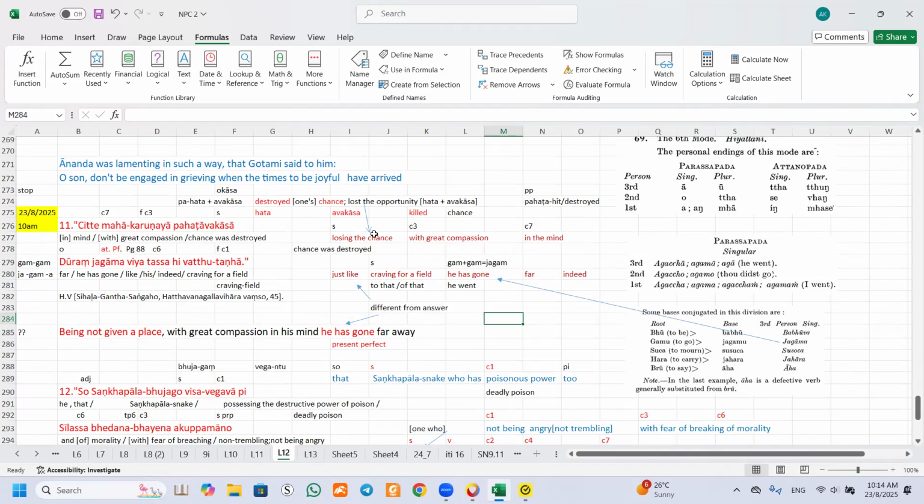That means you can see losing the chance with great compassion in the mind. Losing the chance with a great compassion. Just like a craving field, he has gone far away. I think this makes more sense than this lah. But this one I don't know how it was derived. But the way I look at it looks more sensible in this way lah. I cannot say I'm right. I cannot say they are wrong. What does this one come from?